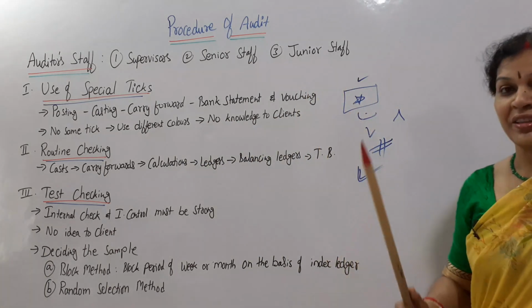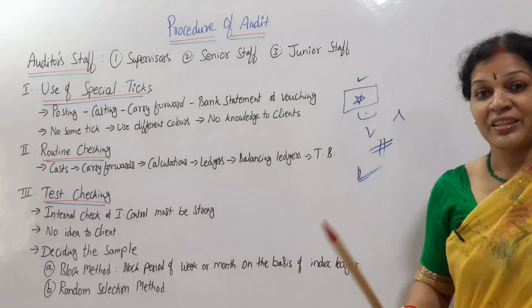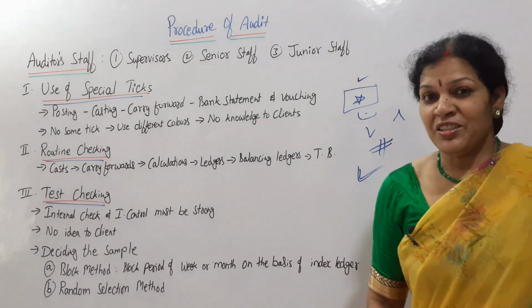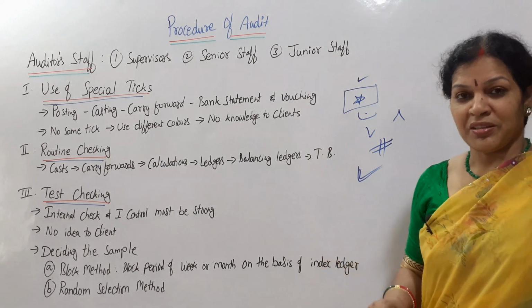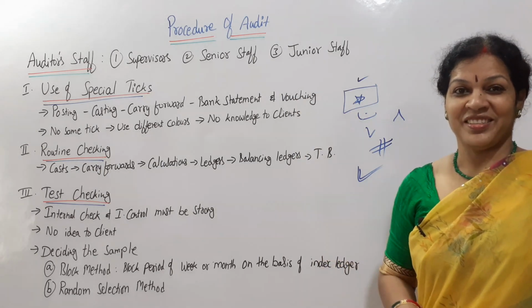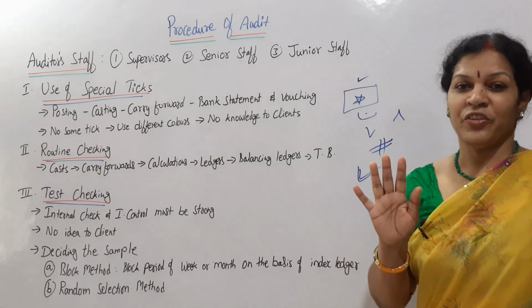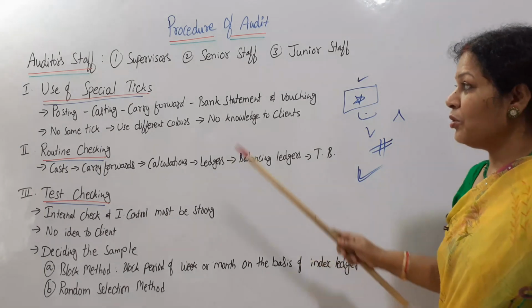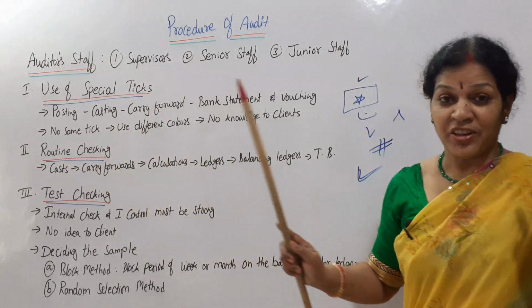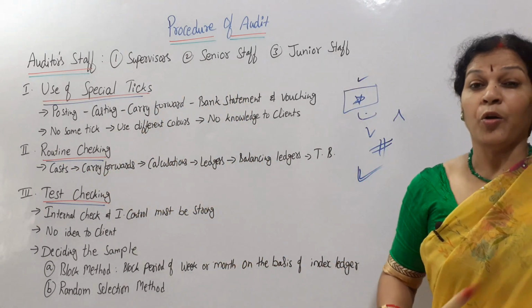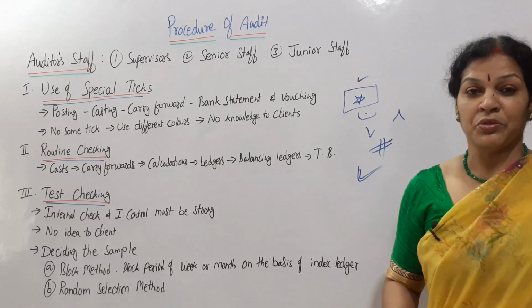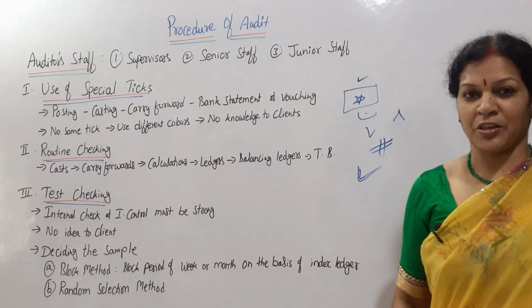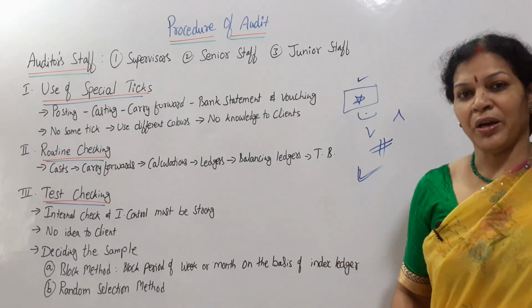What they are using, why they are using it, what the meaning is, that clue should not be given to the clients. If the clients come to know that this tick mark is for something, they'll do manipulations. That is the reason it is confidential between the auditor and the audit staff only. So using special tick marks is the first thing they have to remember. The auditor will decide what tick mark is to be used and tell the audit staff, and they'll proceed accordingly. It will be easy for them to identify.